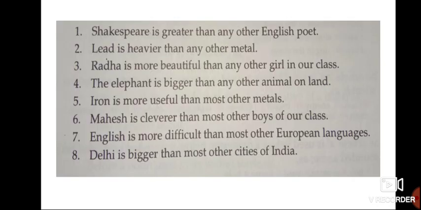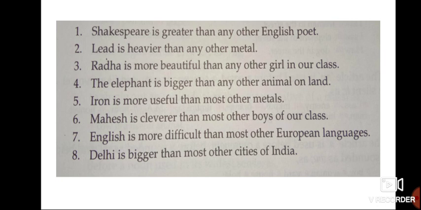And this is another chart. Have a look at these examples, in which form these examples are. Okay, these examples are in comparative form. Shakespeare is greater than any other English poet. Lead is heavier than any other metal.